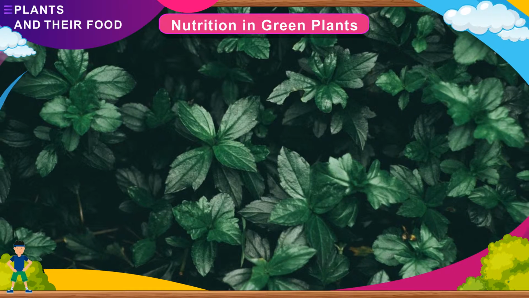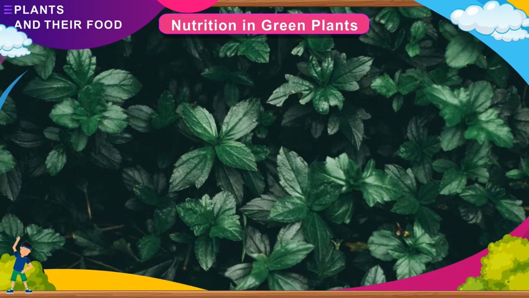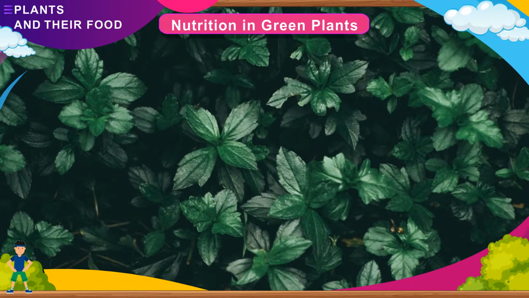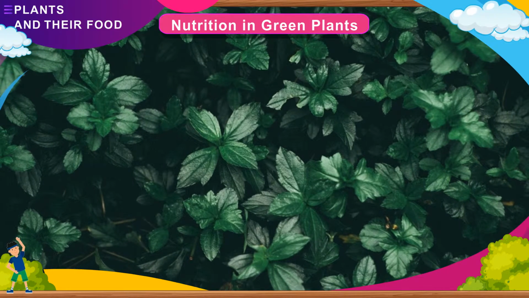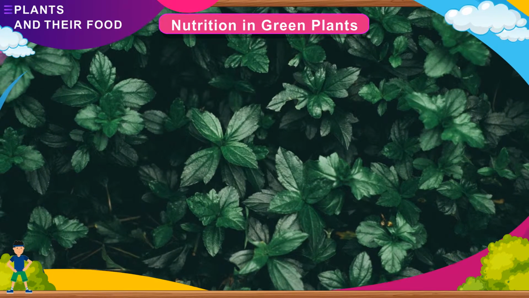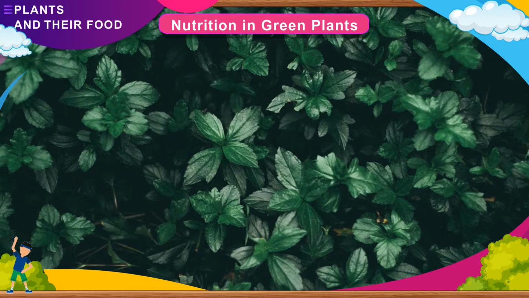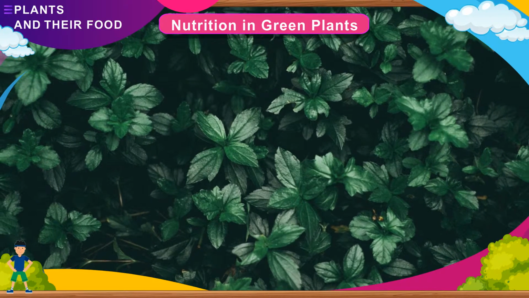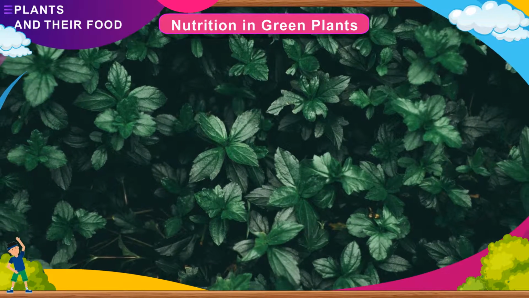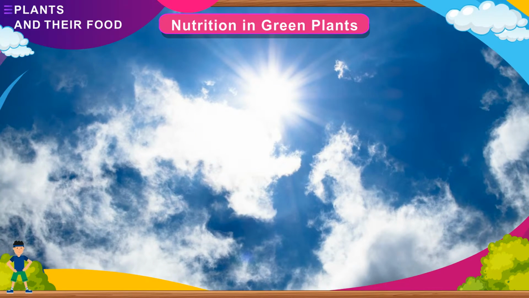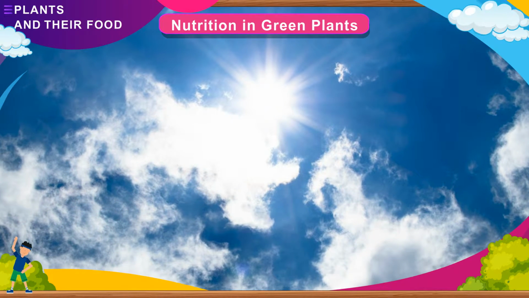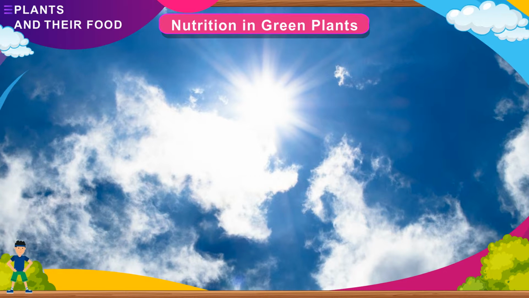The food, thus made, is used by the plant for carrying out its life activities, and most of it gets stored in various parts of the plant. This process of food manufacturing in the presence of sunlight is called photosynthesis. Here is an activity showing photosynthesis occurs in presence of sunlight.